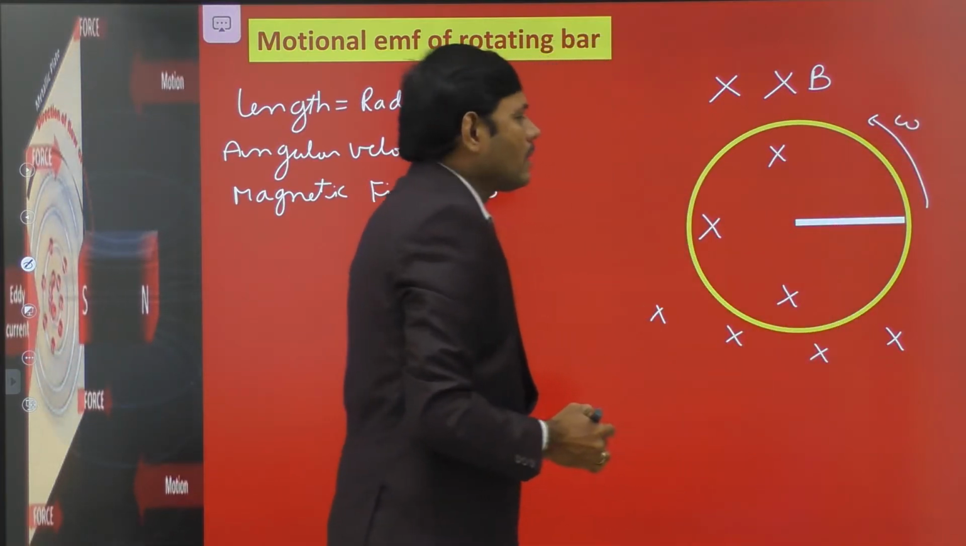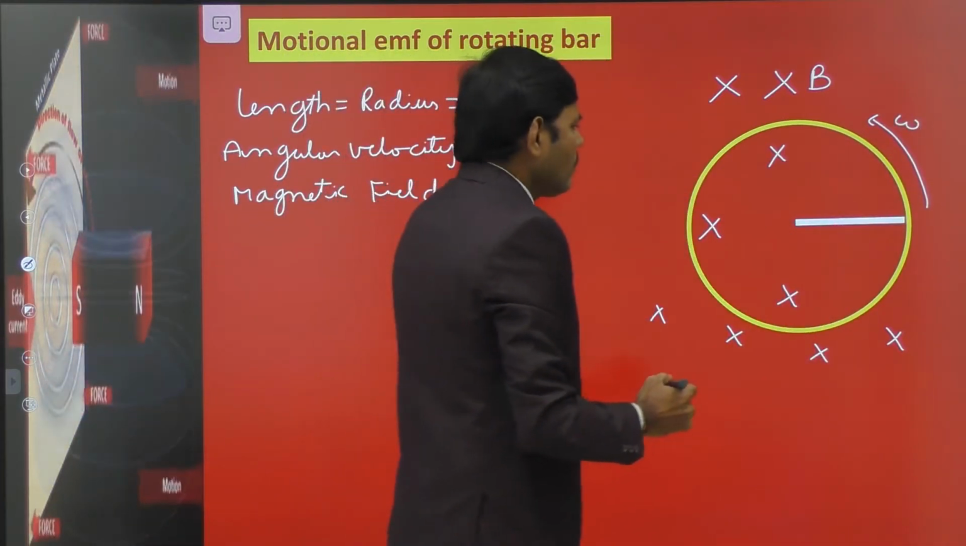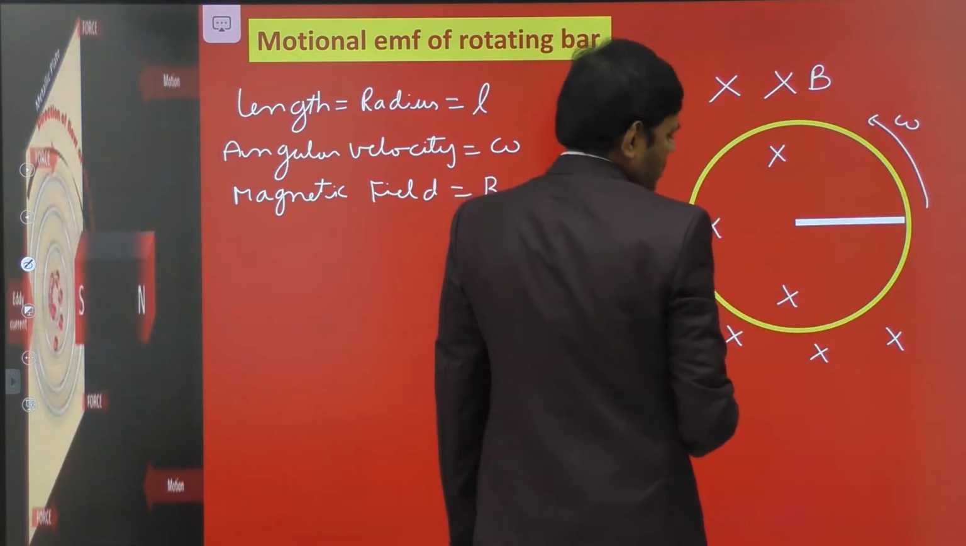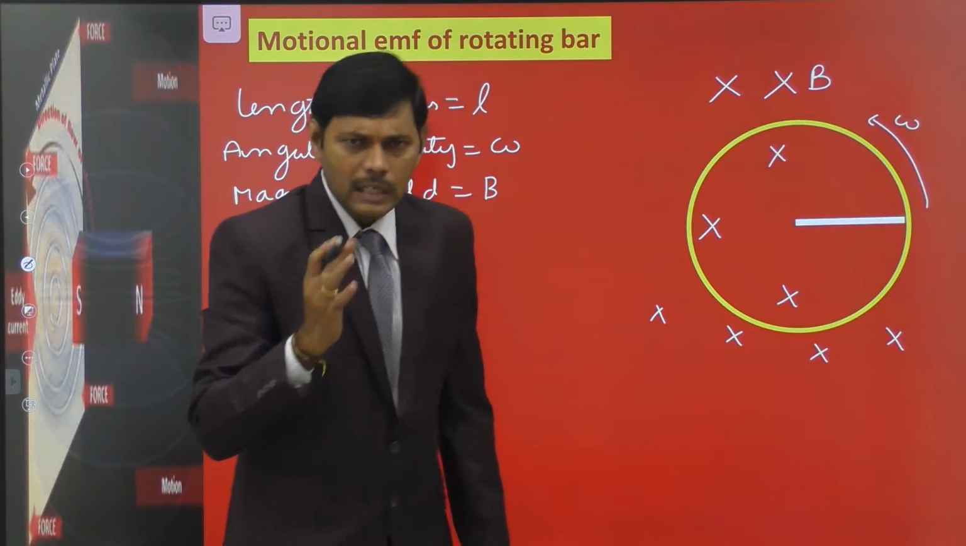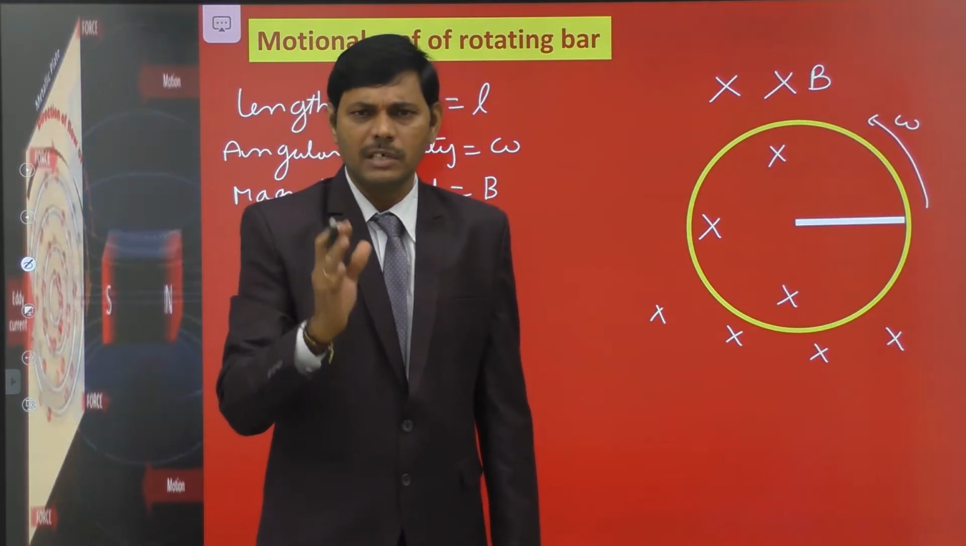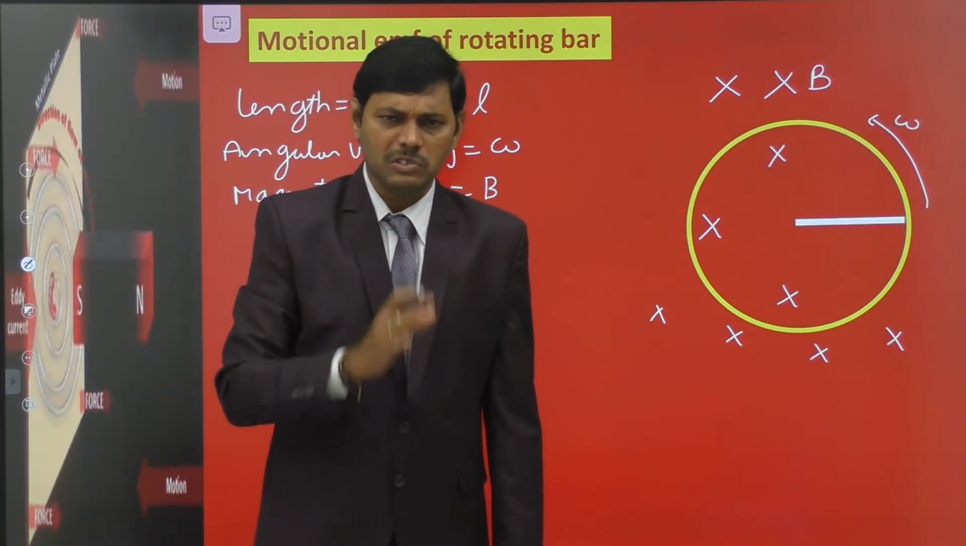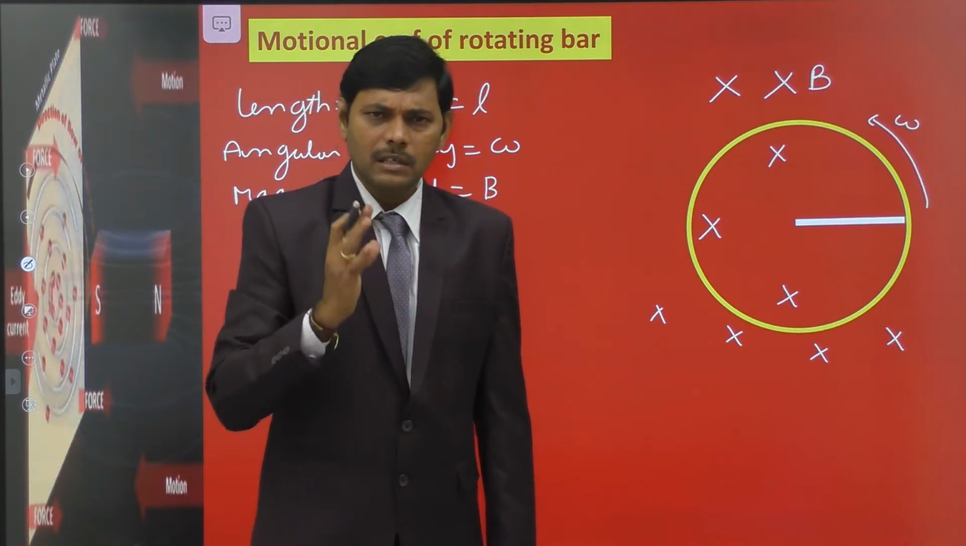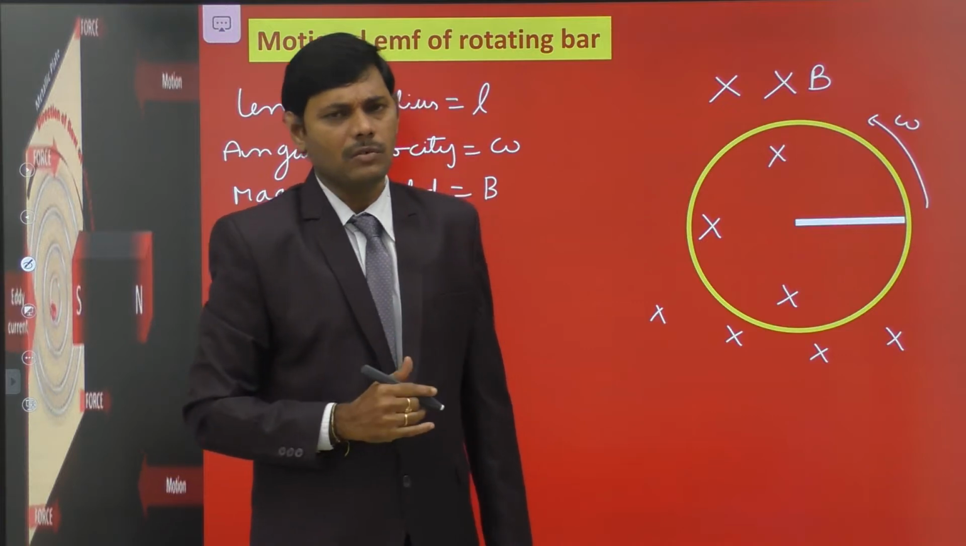Here the linear velocity of the rod changes from point to point. You know the relation between linear velocity and angular velocity is v equals r omega. This is a very well known relation. If omega is the angular velocity of any object, the linear velocity is v equals r omega.